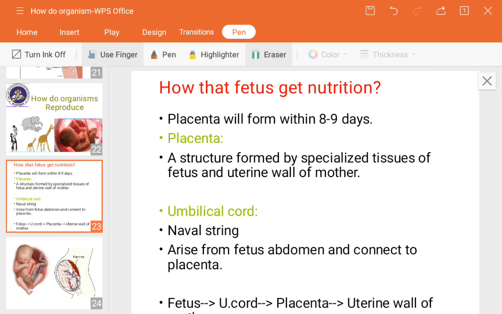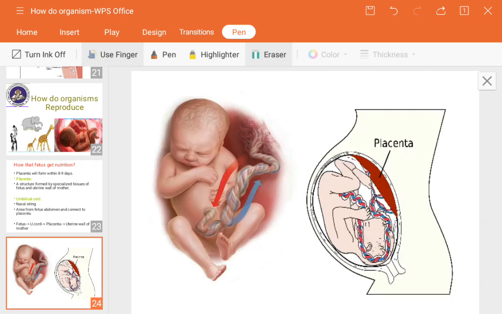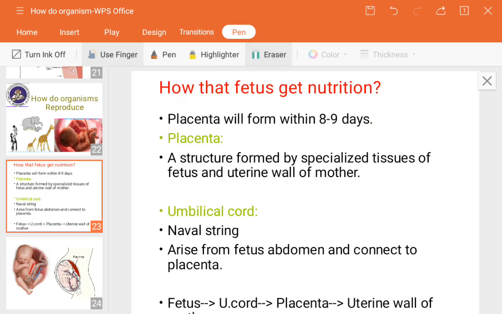Whatever nutrients are present inside the mother's womb will be provided through the placenta and pass through the umbilical cord. So the umbilical cord means this portion, the thread-like structure, if you are able to see. It is made up of a number of blood vessels, the capillaries. You can see the red and blue arrows, which show that they are blood vessels. Through that the nutrients can be conducted from the placenta.